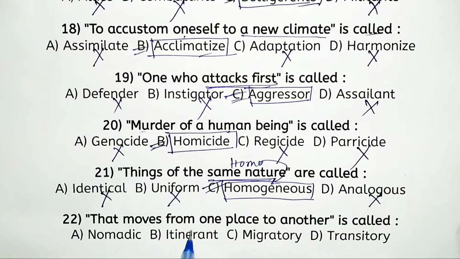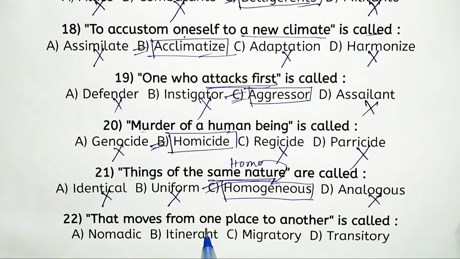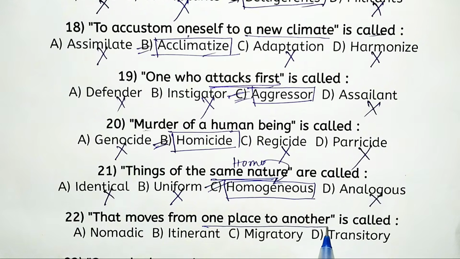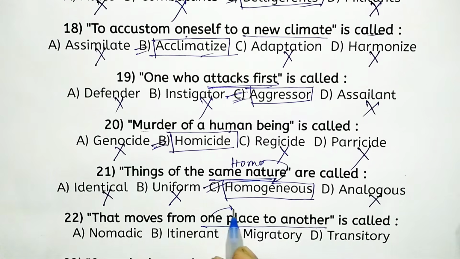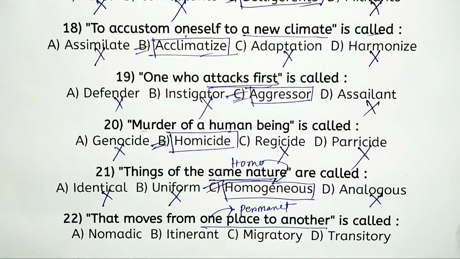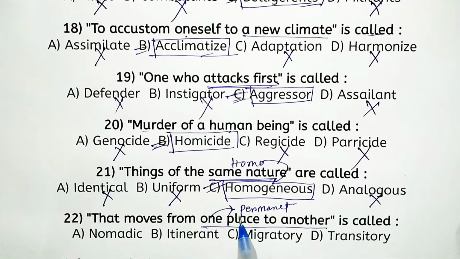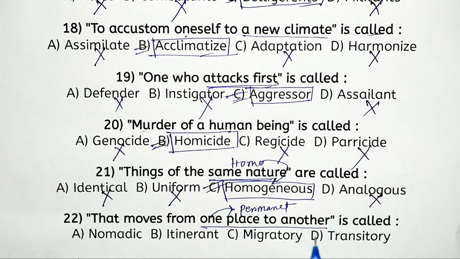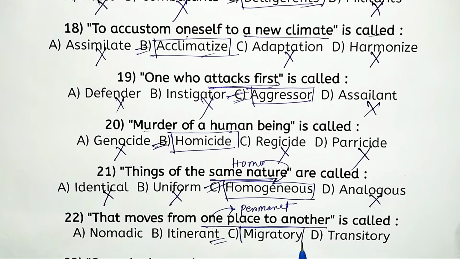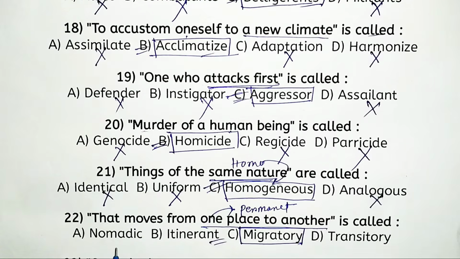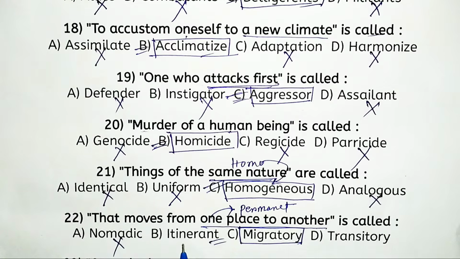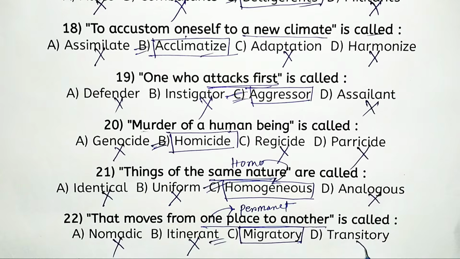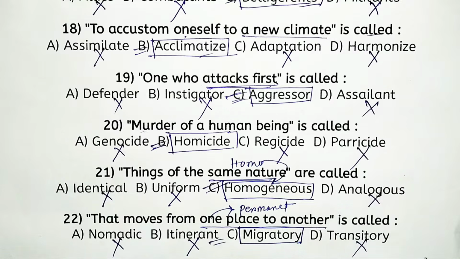Next, that which moves from one place to another. What is it called? Something which is not permanent, movable from one place to another, is called option C, migratory. Nomadic is not appropriate. Itinerant is also inappropriate, and transitory is totally inappropriate.